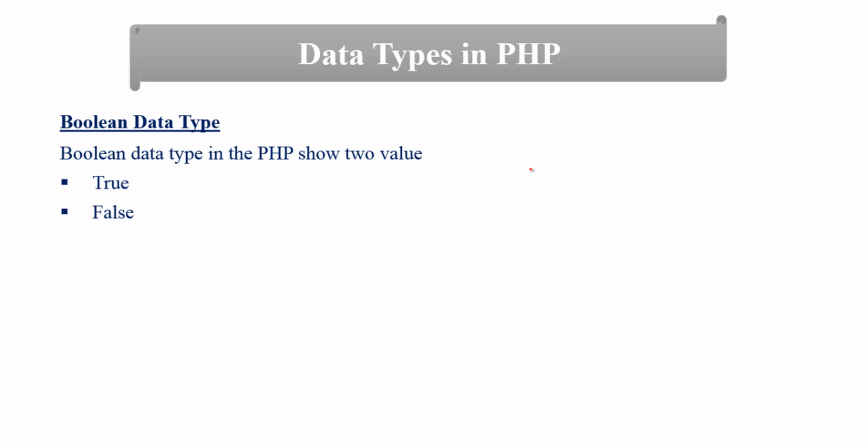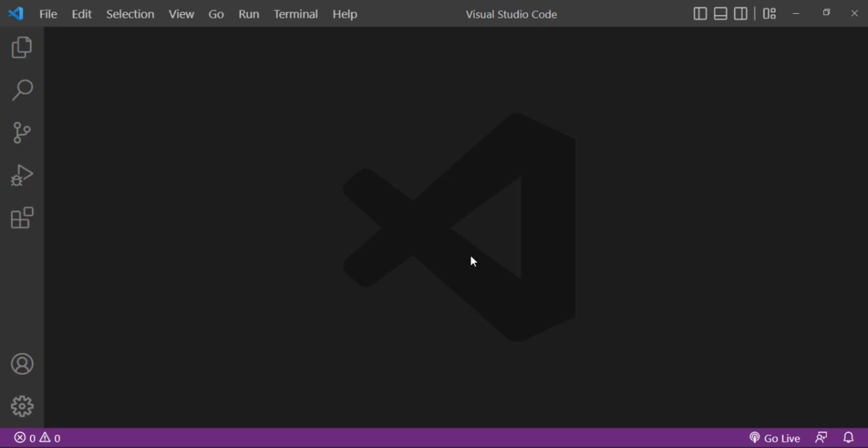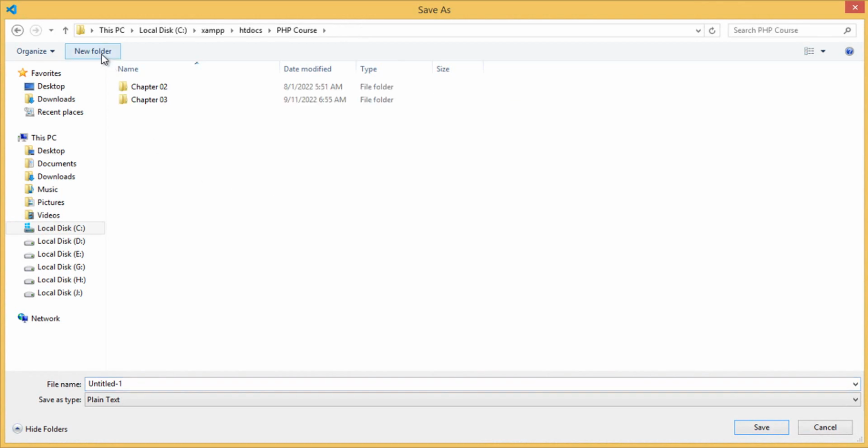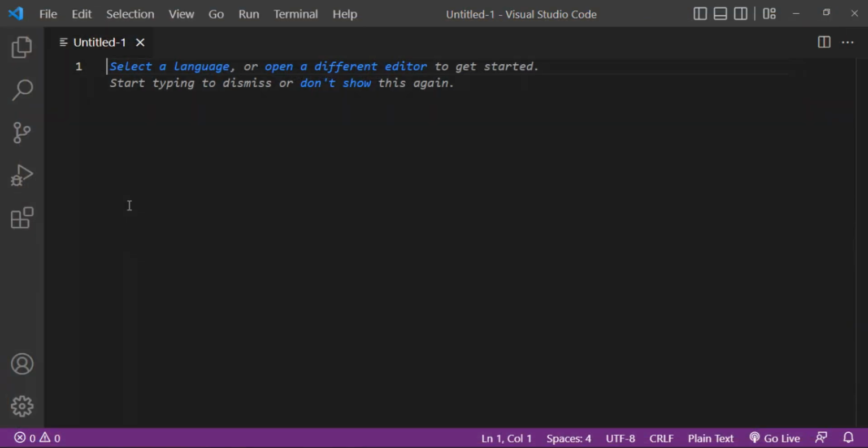I will open Visual Studio Code and provide different examples of these data types to clear your concept. In Visual Studio Code, creating a new file. This is chapter number 4. Inside chapter 4, scalar data type in PHP.